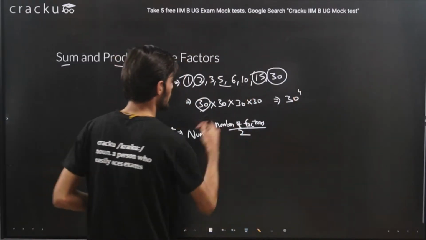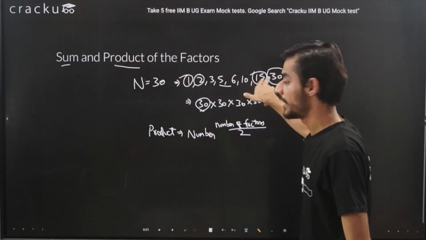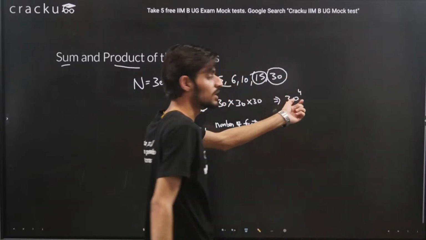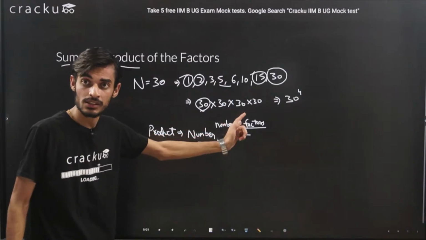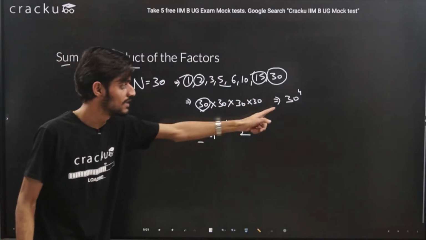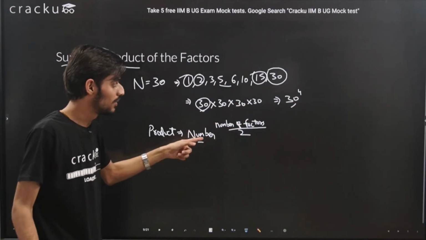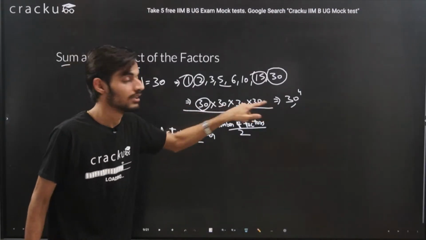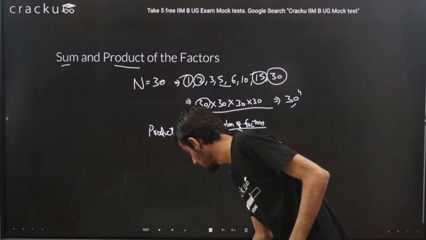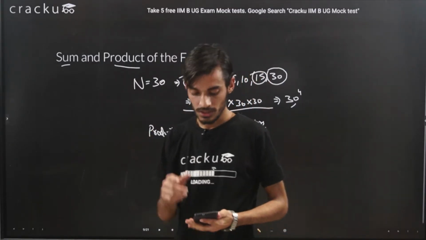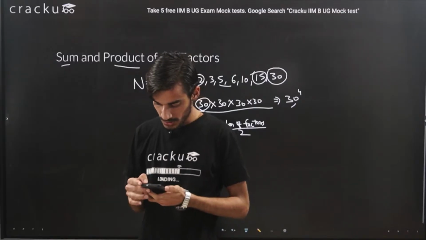Okay, so you know that the factors of this number are 8 factors. So essentially we are multiplying this number by itself 4 times, which is the number raised to the power of the number of factors, that is 8, divided by 2, which gives us 4. So instead of just learning this formula, this should be clear by this logic also. I thought to explain the logic behind the formula, and I hope this is pretty much clear. If you have any doubt, you can just put it in the chat box.